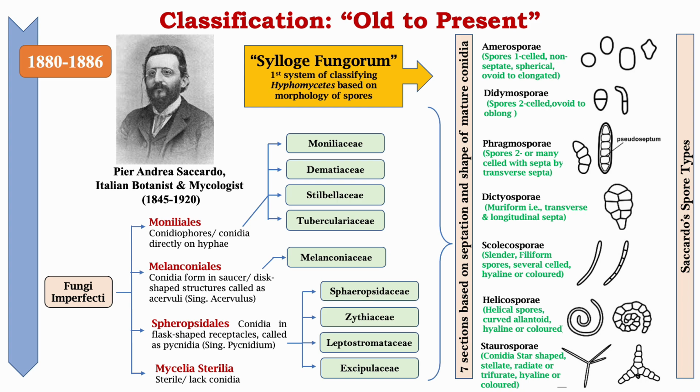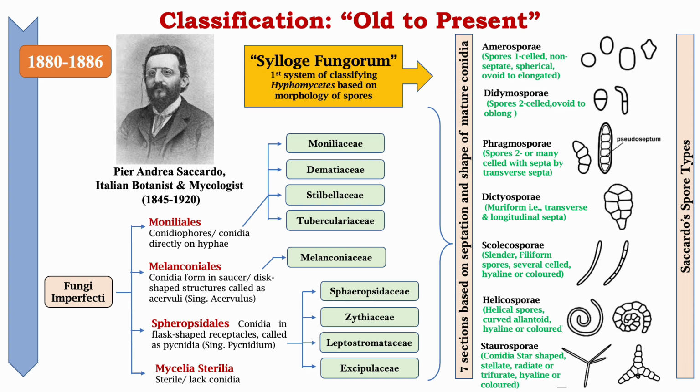Number 1 is Amerospori. Here spores are single-celled, non-septate, spherical, ovoid to elongated. Followed by Didymospori. Here spores are two-celled, ovoid to oblong.